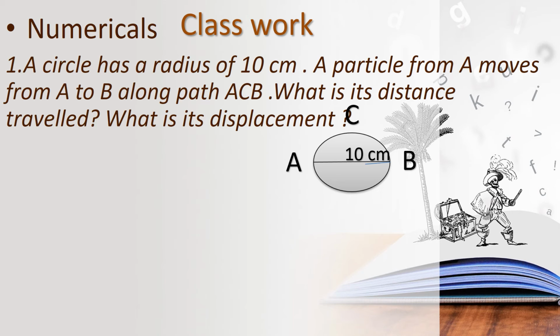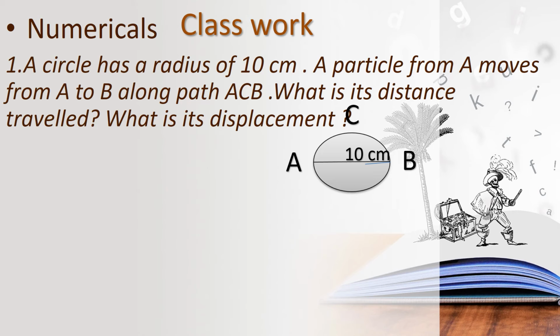Children, how will you find the distance travelled and displacement? We know only the radius of the circle, and that it is a semicircular path. First of all, we need to find the perimeter of a semicircle.